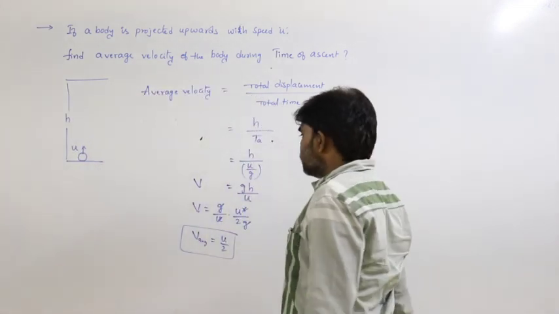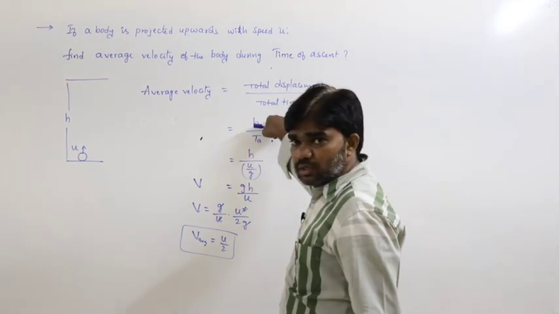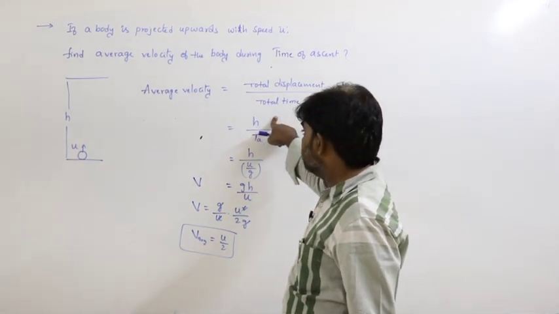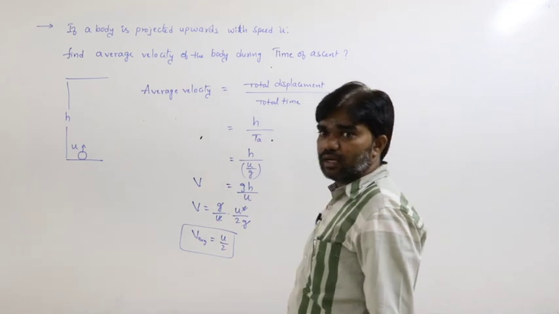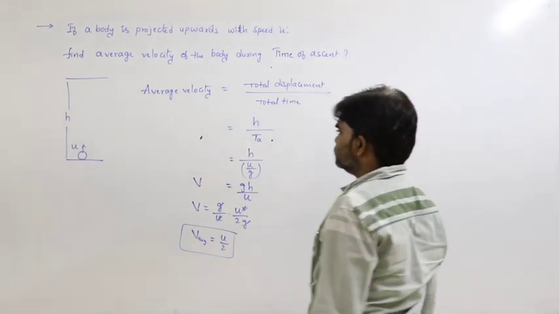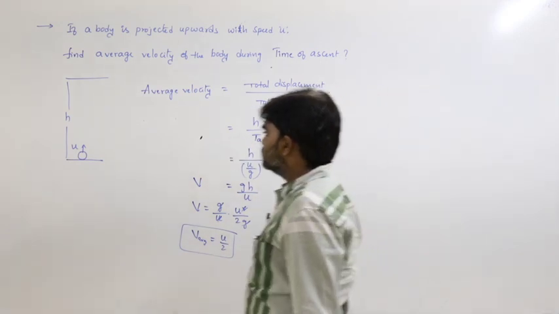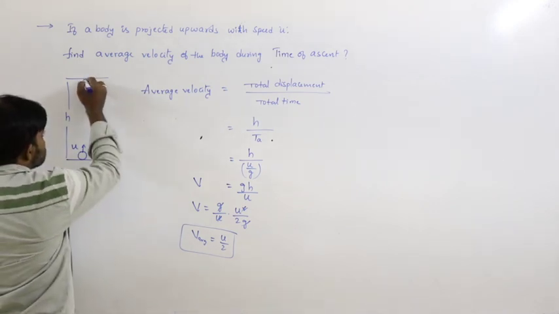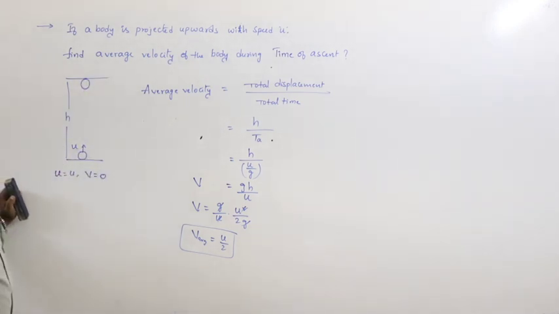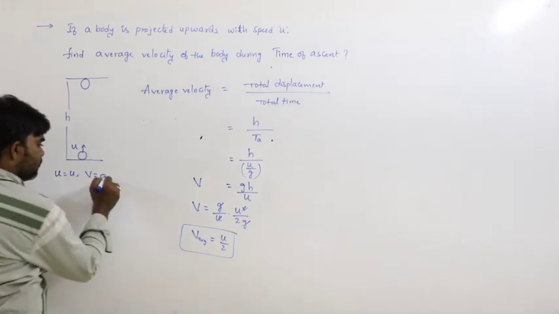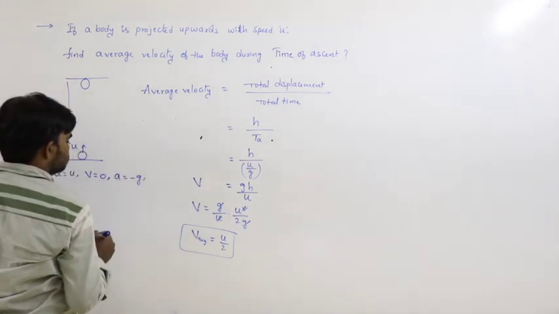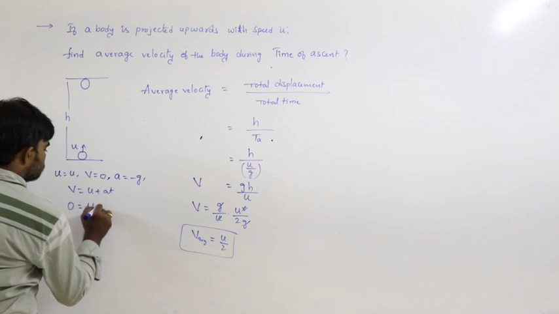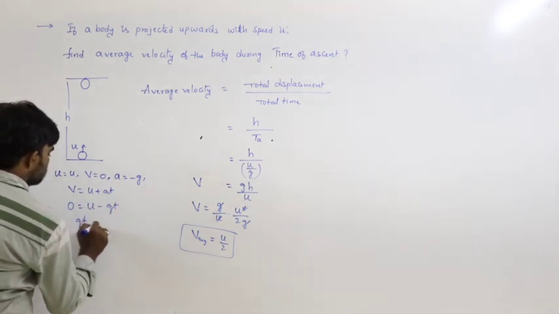But if we only know the time and we don't know the height, how can we calculate this? We can calculate the u value. During the time of ascent, initial velocity is equal to u, final velocity is equal to 0. On reaching the maximum height, the velocity of the body must be 0 and acceleration is minus g. So from v equals u plus at, 0 equals u minus gt, so gt is equal to u.